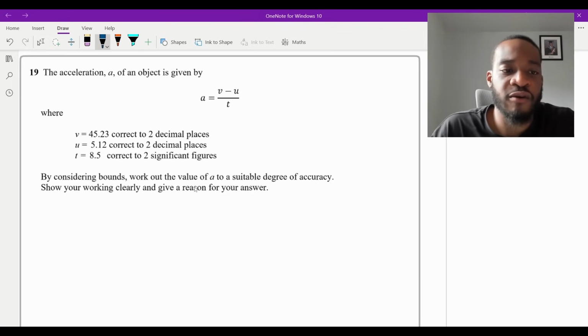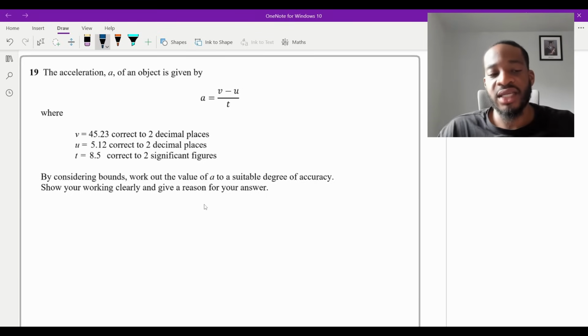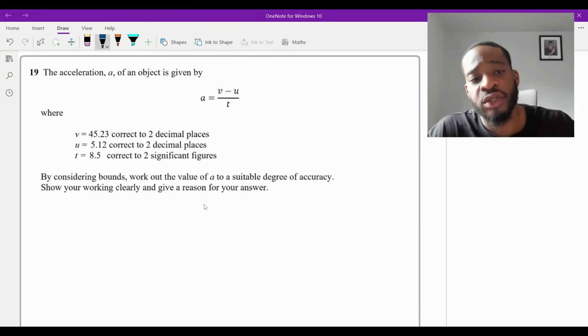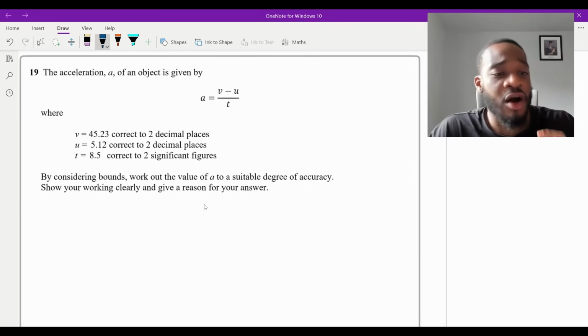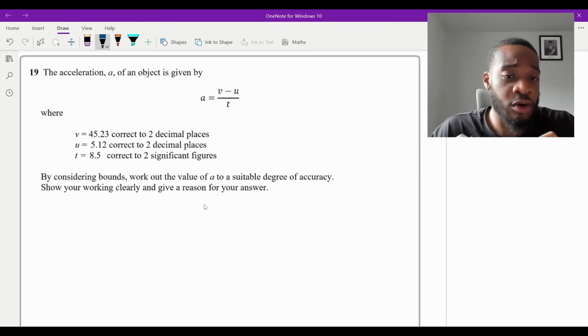Now, whenever you see these types of questions, it's a bounds question. But when it says specifically by considering bounds, you need to work out two things. You need to work out the upper and lower bound of whatever it is they ask you to calculate, which in this case is the acceleration, isn't it? And once you get those two, the lower and upper bound, you want to ask yourself, well, what do both of these values round to the same degree of accuracy? Whatever that answer is will be your answer for your acceleration, in this case, the A, right?